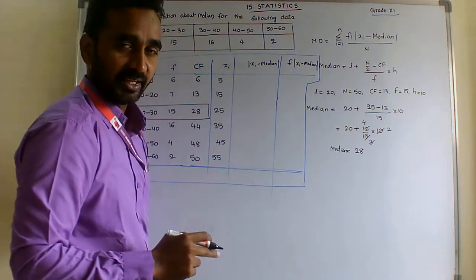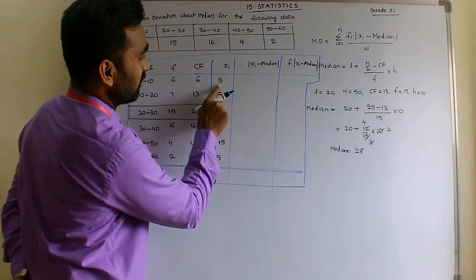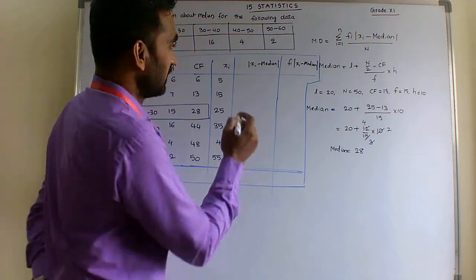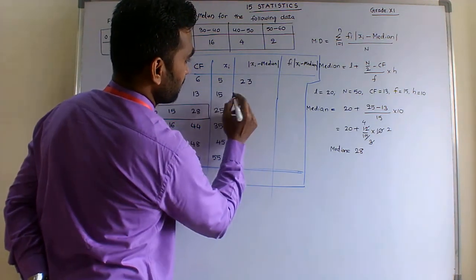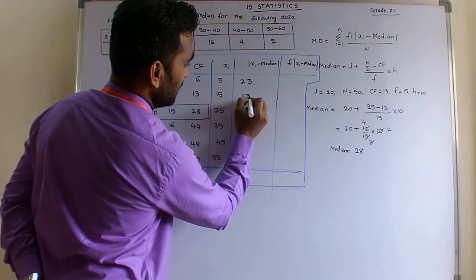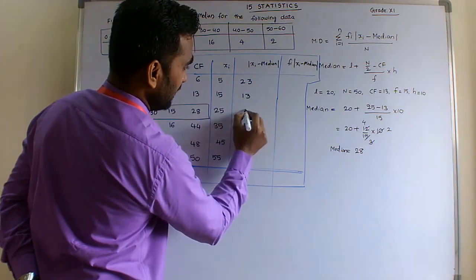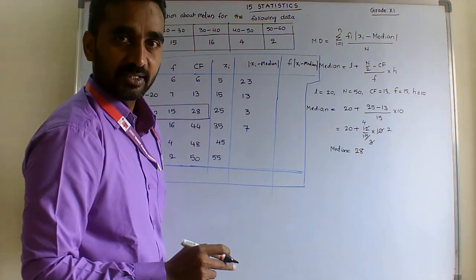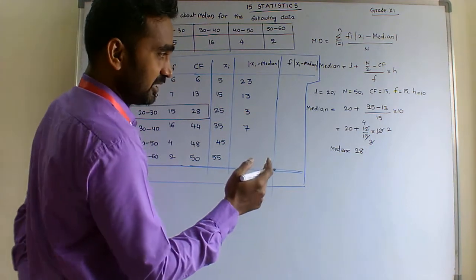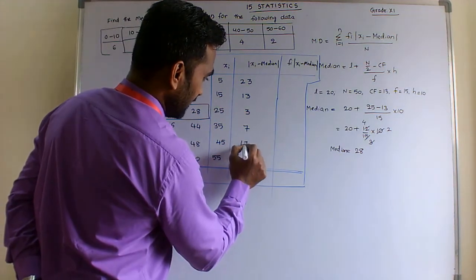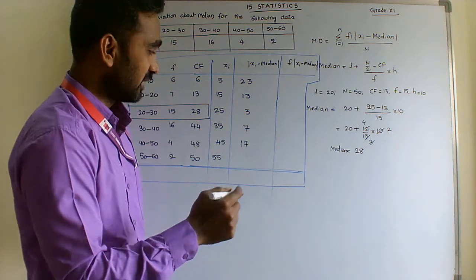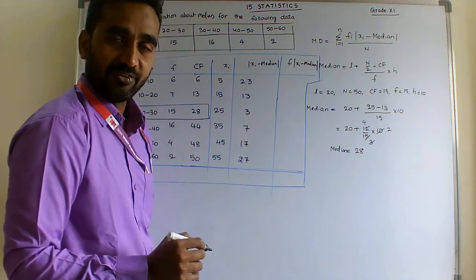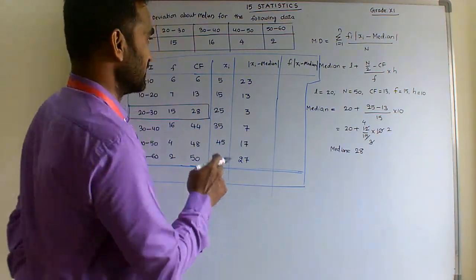Next, xi minus median. The median is 28. 5 minus 28, the deviation about median, is 23 in absolute value. 15 minus 28 gives 13, 25 minus 28 gives 3, 35 minus 28 gives 7, 45 minus 28 gives 17, and 55 minus 28 gives 27. Deviations are done. Next, multiply with the frequency.